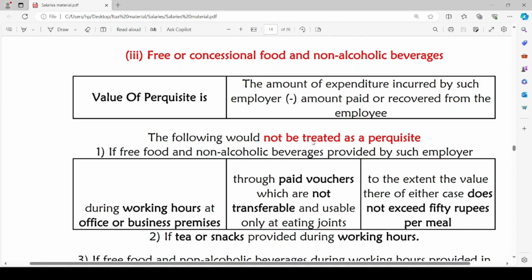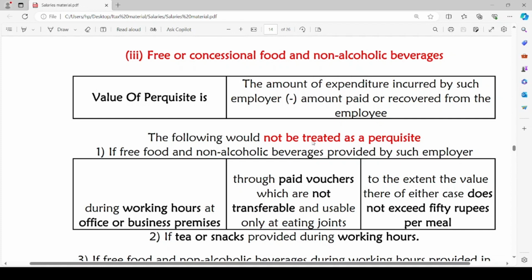The amount of expenditure incurred by the employer minus amount paid or recovered from the employee is the value of perquisite for free or concessional food and non-alcoholic beverages. But the following cases are not to be treated as a perquisite. If the free food and non-alcoholic beverages are provided by such employer during the working hours at office or business premises itself, and when the payment for the free food and non-alcoholic beverages is paid through paid vouchers, which are not transferable and usable only at the eating joints.